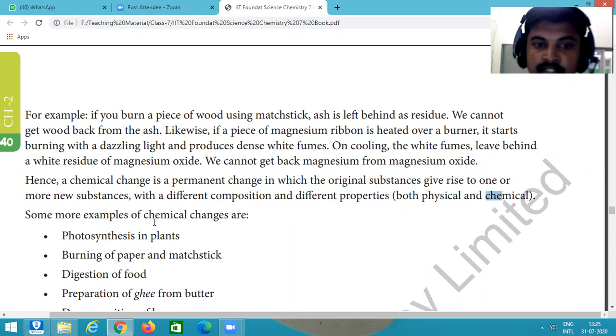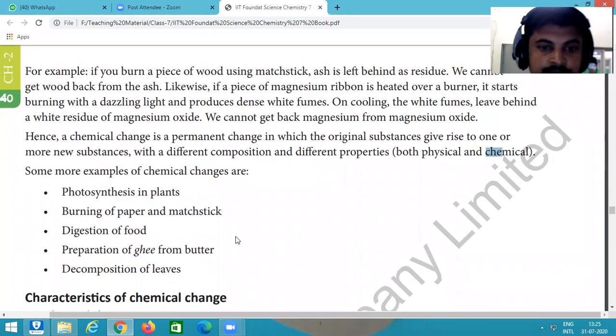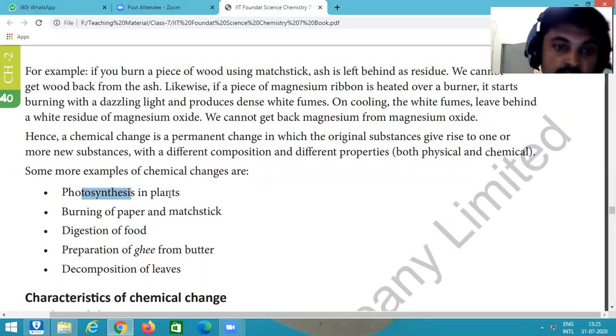Here are some examples of chemical changes. First is photosynthesis in plants. By photosynthesis, plants produce food from water and carbon dioxide in the presence of sunlight.